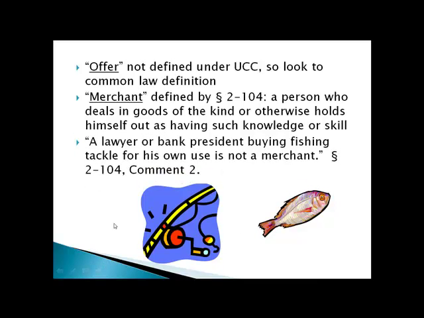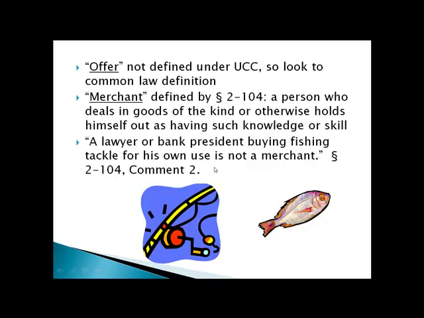So a lawyer or a bank president buying fishing tackle for his own use is not a merchant. Just because he might be considered a professional or might be considered a merchant for other purposes, he would not be considered a merchant in this particular circumstance.